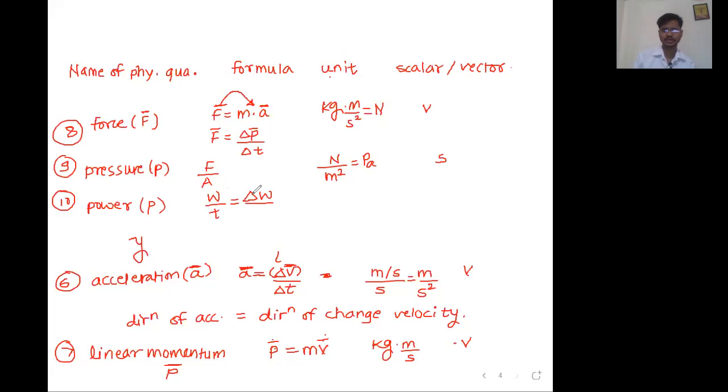Work is a scalar quantity. Sometimes people write it like this also. Let us avoid this. We'll write only one formula: work done upon time required. Work done is in joule. Time required is in second. Now we want to give again respect to the scientist.